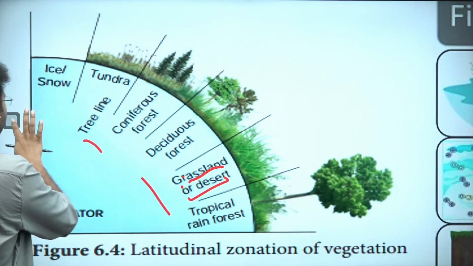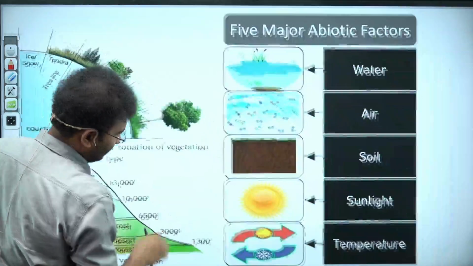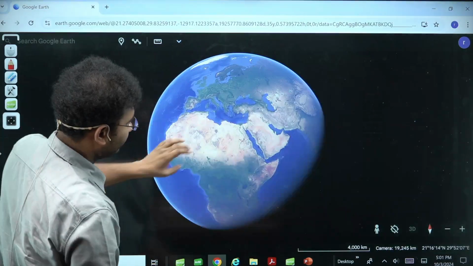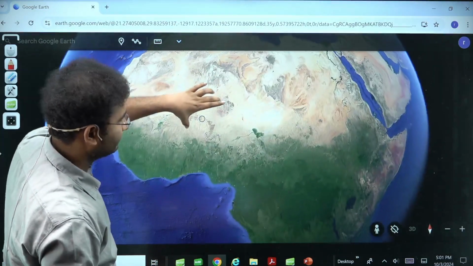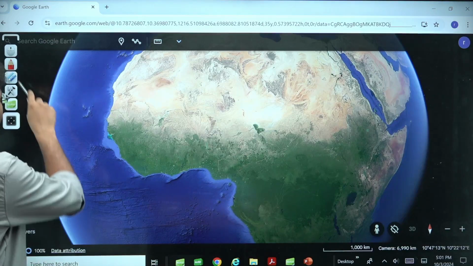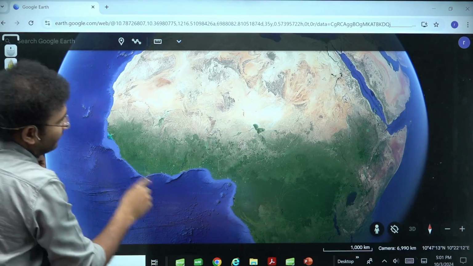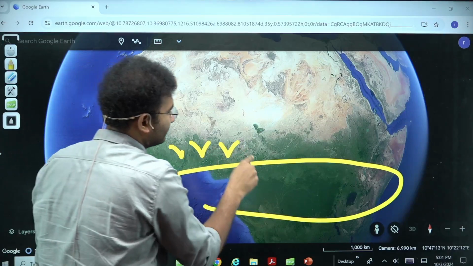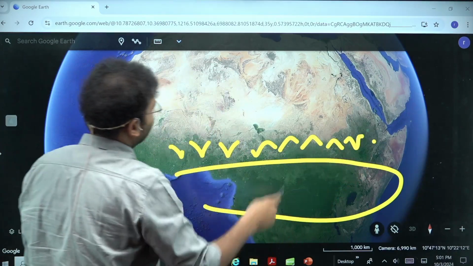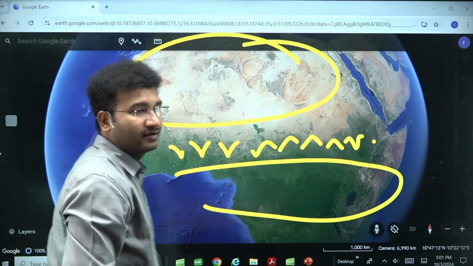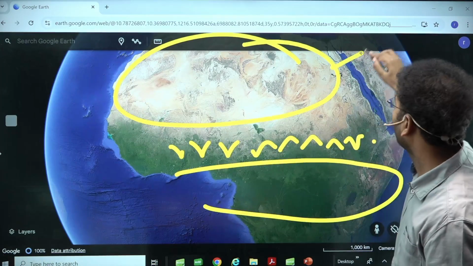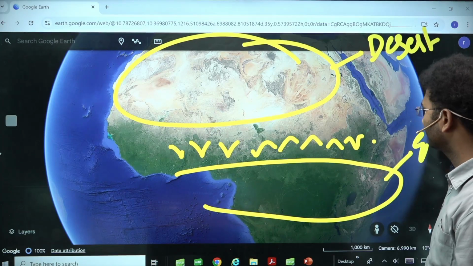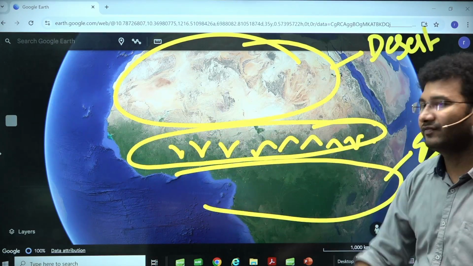Let me show you in the Indian context where you find these grasslands. And in the world context also, I'll show you where you find these grasslands. See, can I say this is the area of your evergreen forest, right? And these are your grasslands, right? And this is your desert. Can I say grasslands are present between desert and evergreen forests? Yes. This is your savanna area.